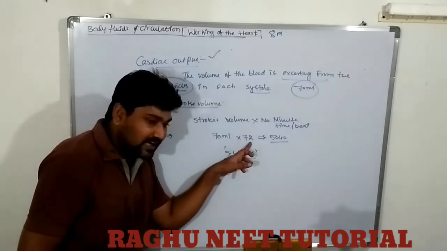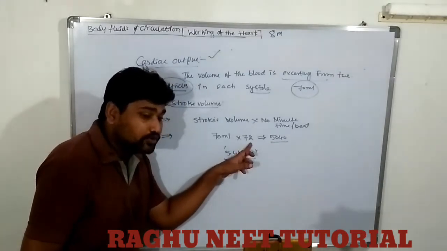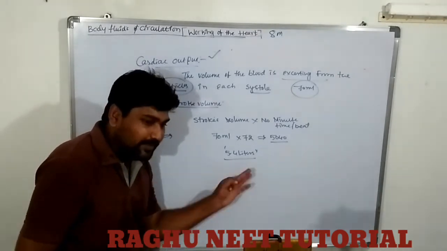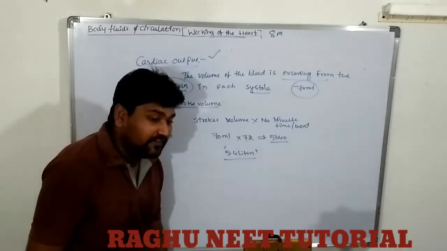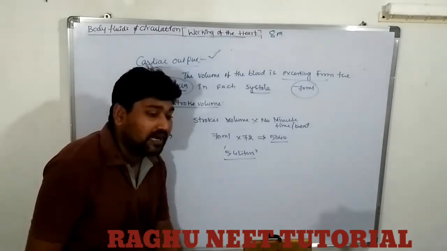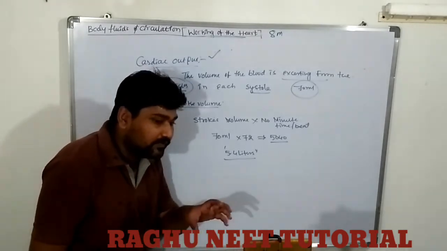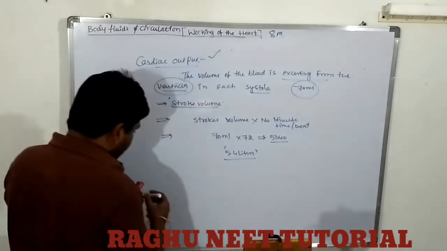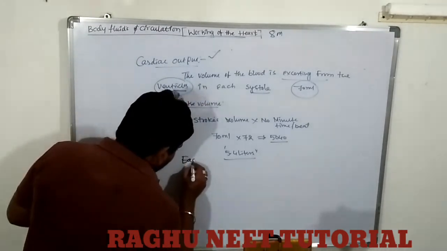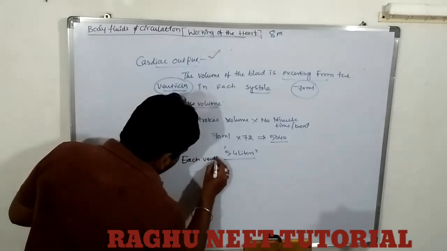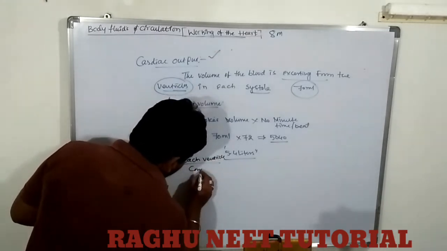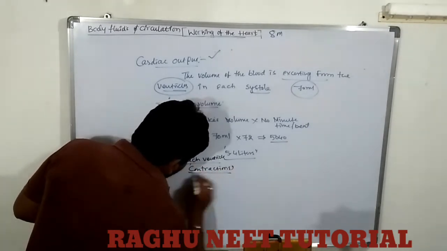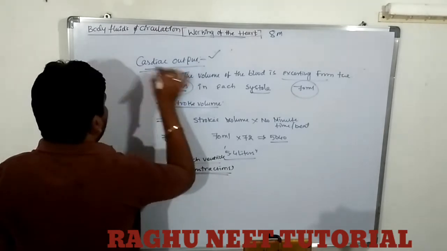How many strokes per minute? 72 strokes. 70 times 72 is 5040, nothing but about 5 liters of blood exerted from each ventricle contraction. So this is known as cardiac output.